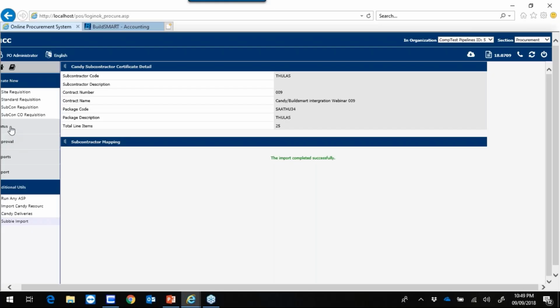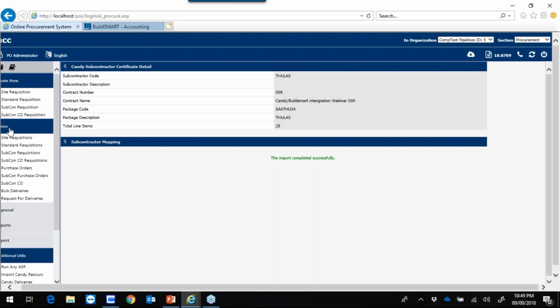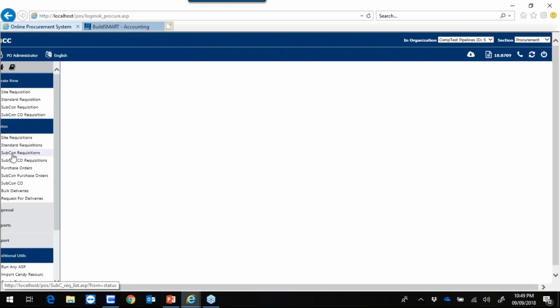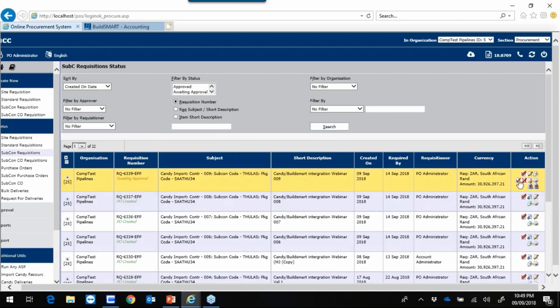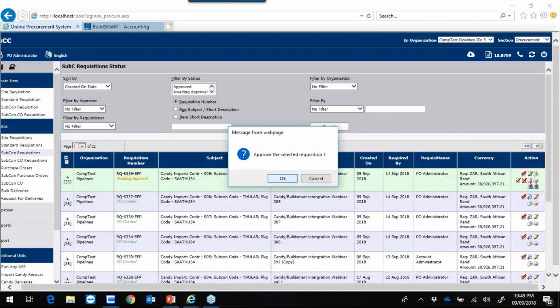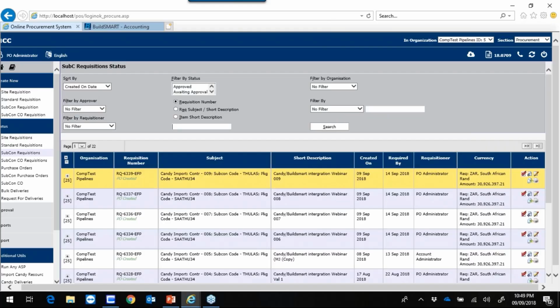I will now need to go and approve this subcontract reconciliation. So I'll go to status, subcontractor requisitions. You'll see that for the project 009, there's a subcontract requisition now for Tulas at the total value of his project. I will then click on submit requisition, click on OK, and then I'll click on this red tick to approve this requisition. Now I can go and process his certificates from certificate number 1 onwards.